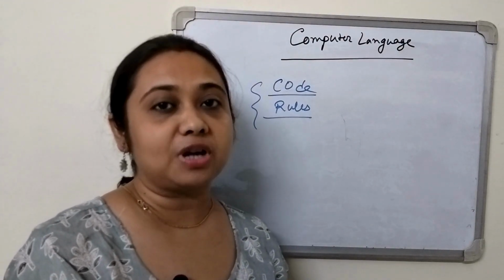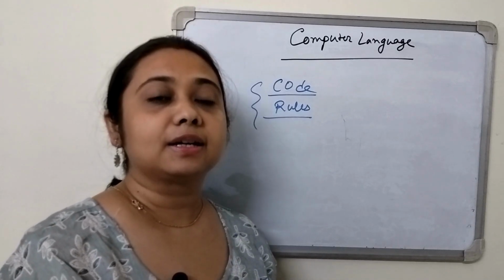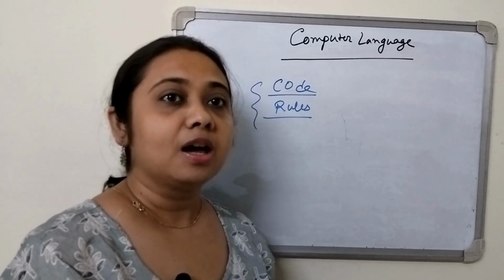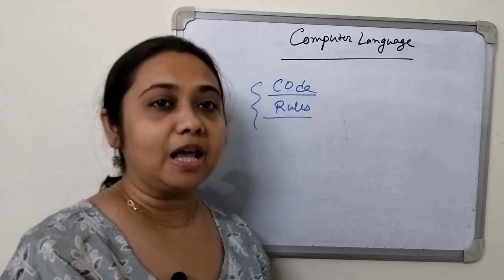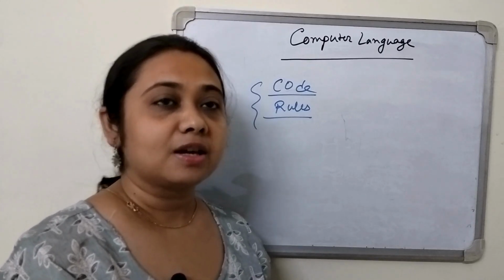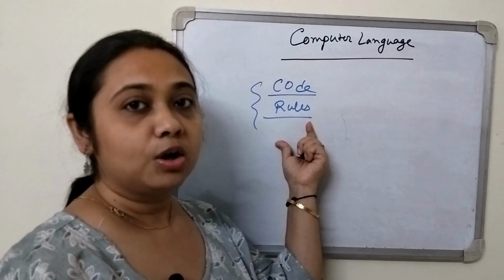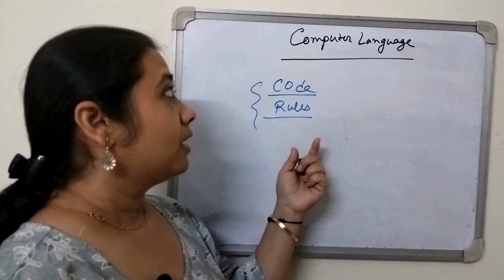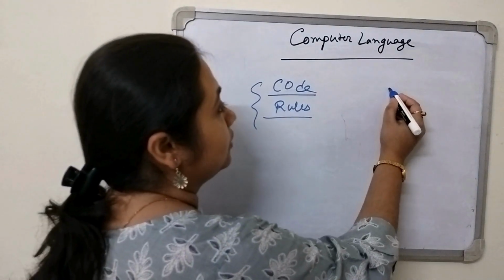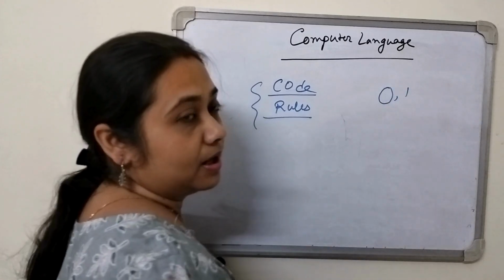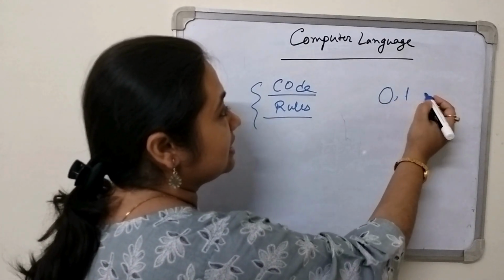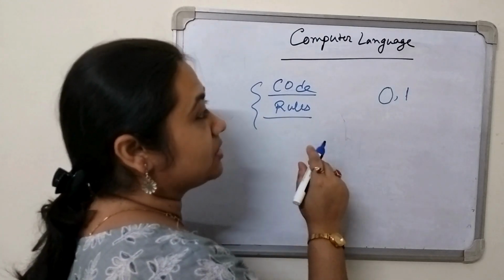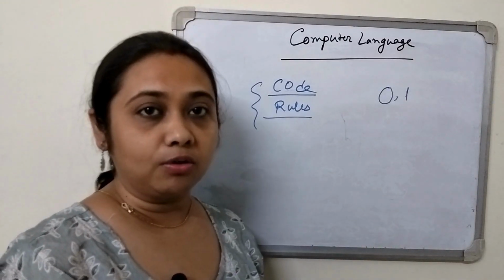We can give some instructions to the computer, and according to these instructions, the computer can do some calculations and some tasks based on this code and the rules. So we know that the computer knows only 0 and 1. 0 and 1 means it is binary. So the computer only knows on and off.